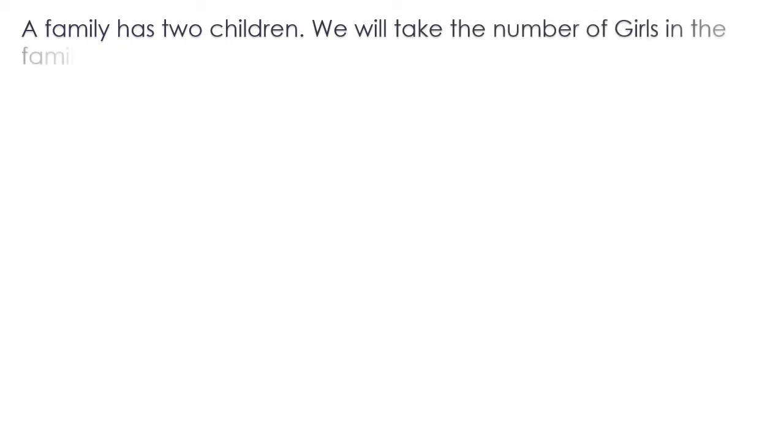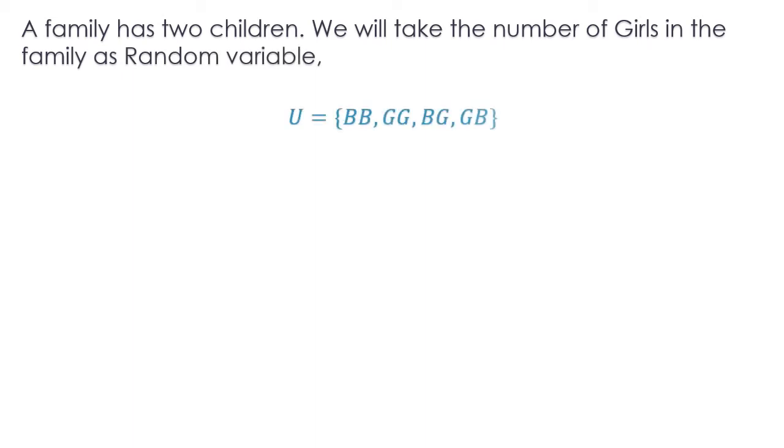Another example will be good. A family has two children and we will take the number of girls in the family as a random variable. So first of all, the total outcomes will be boy boy, girl girl, boy girl and girl boy. So I am taking the number of girls. Boy boy has 0 girls, girl girl has 2, BG and GB both have 1 each. So the random variable for this particular random experiment will be 0, 2, 1 and 1.